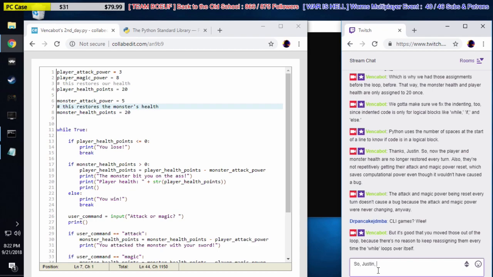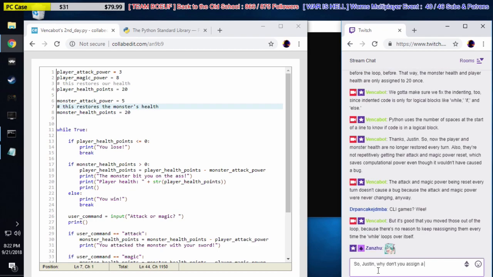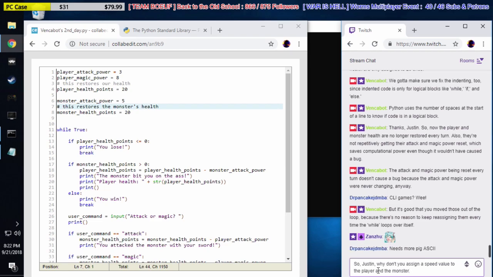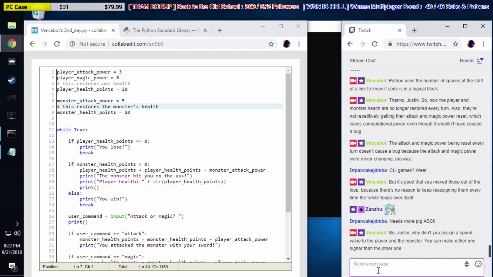Okay. Justin, why don't you assign a speed value to the player and the monster? You can make either one higher than the other one. Whoever has... Yeah, we'll say that for now.